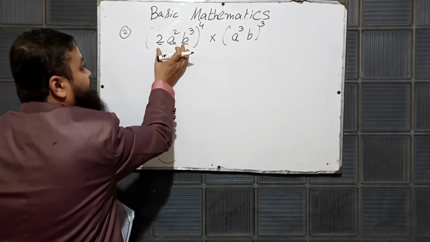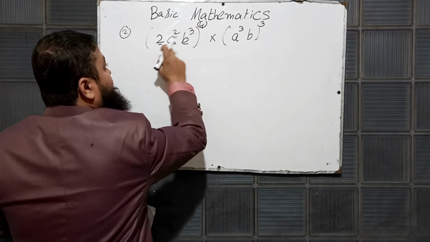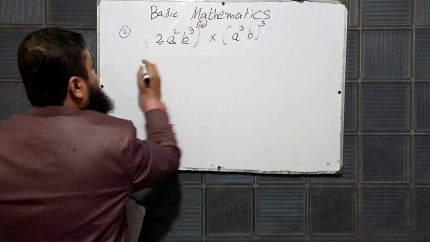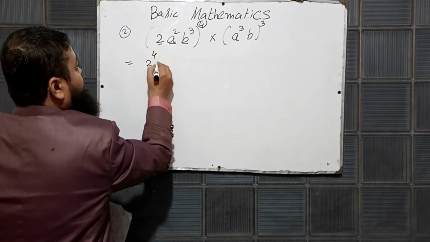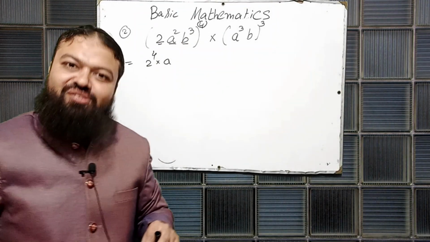They are multiplying with one another, and this is the power 4. That power will be given to everyone. 2 raised to power 4. First of all you will write multiply a raised to power. The same case I discussed in the previous question.